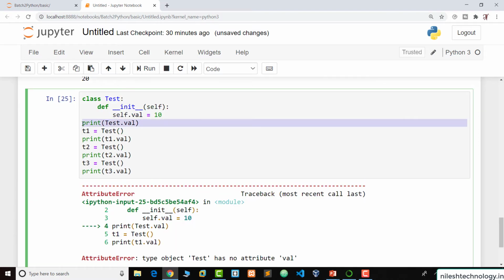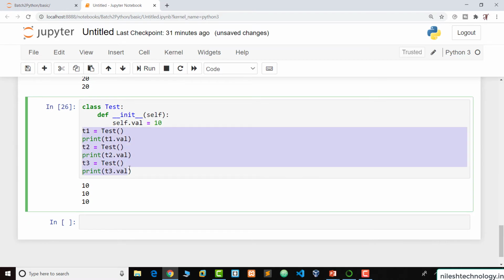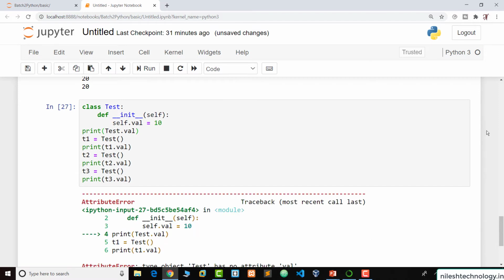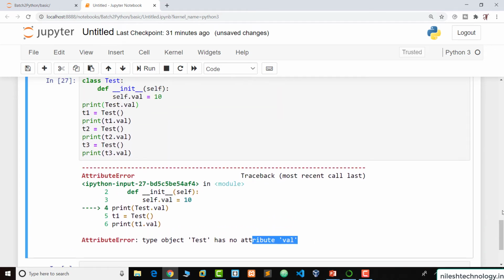We remove this one again. We create the objects t1, t2, t3, and when we print the value of this val variable, it is 10. But when we print this value by using the class name, print Test.val, and run this code, this is an error because Test has no attribute val.